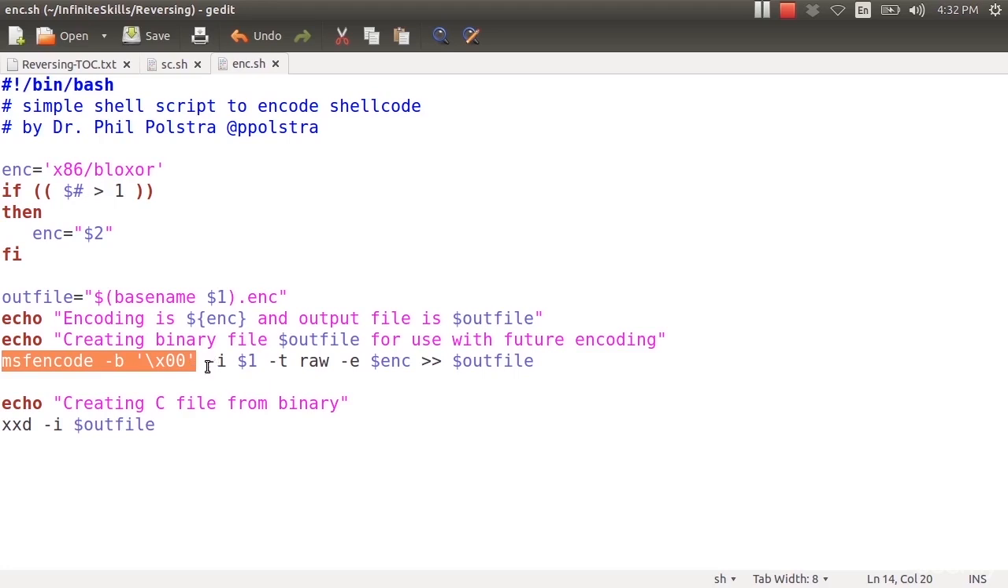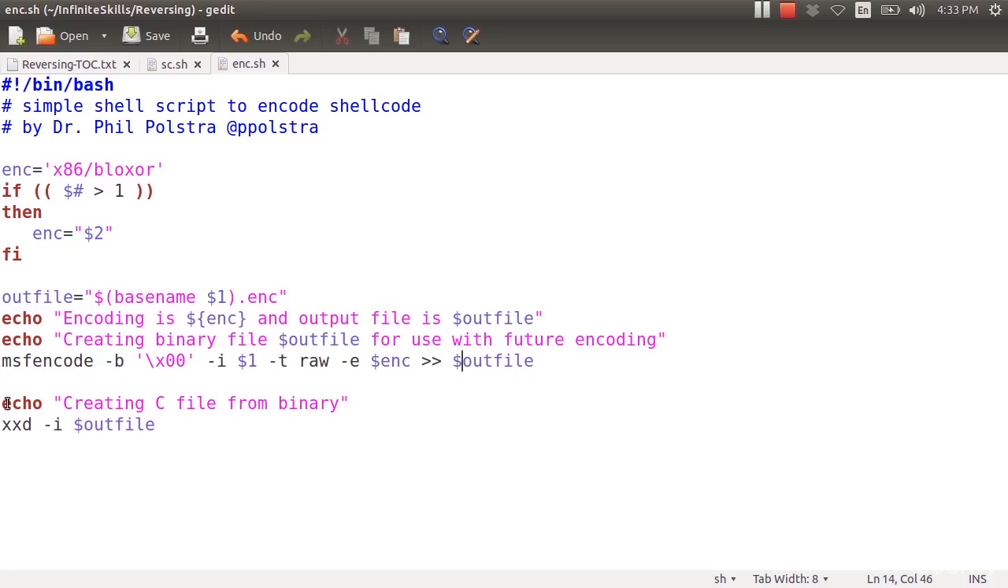So here I tell it, here's my input, $1, the first thing I passed in, and my output type is raw. That means just give me the bytes. I will encode it using $ENC, so it's either going to be Bloxer or what you passed in. And then once again, I'm going to output to my out file. Now here, I have not destroyed the file as I did previously. I probably should have added something like that. I guess my thought was I've added to the file name, so there shouldn't be a file like that out there. Something you might want to adjust.